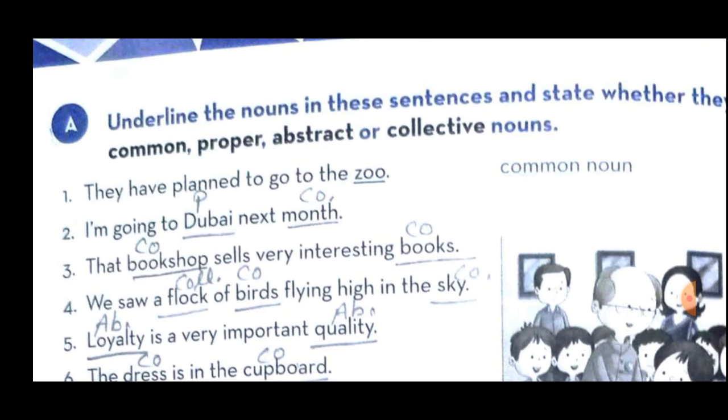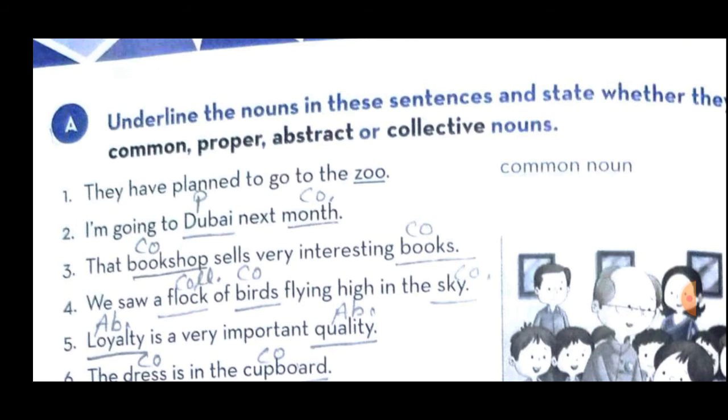And in the same way, whatever I have done, you also have to use a pencil in your grammar book and complete the exercise this way. So here, see the first sentence that is given as the example: They have planned to go to the zoo. Here, the underlined word is zoo.